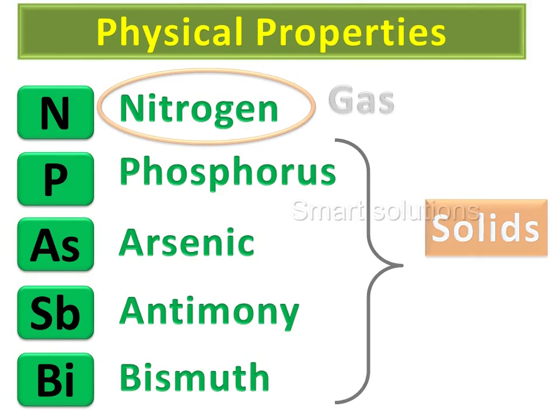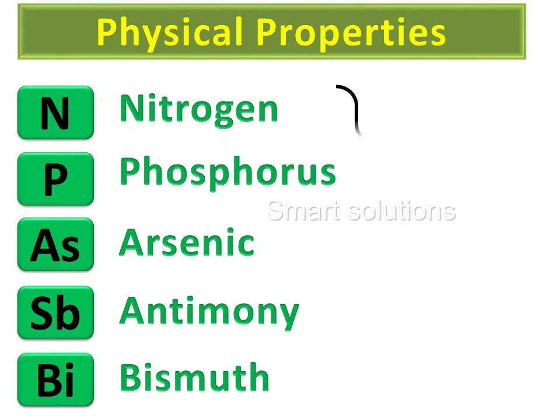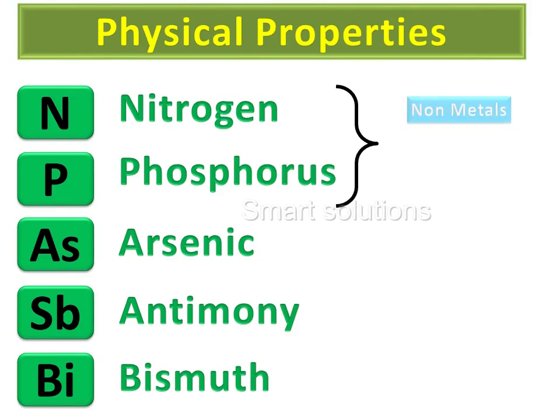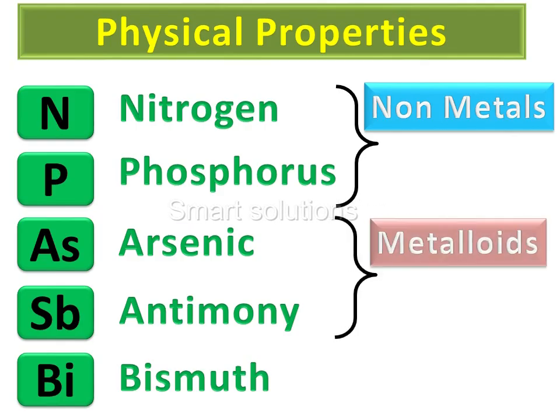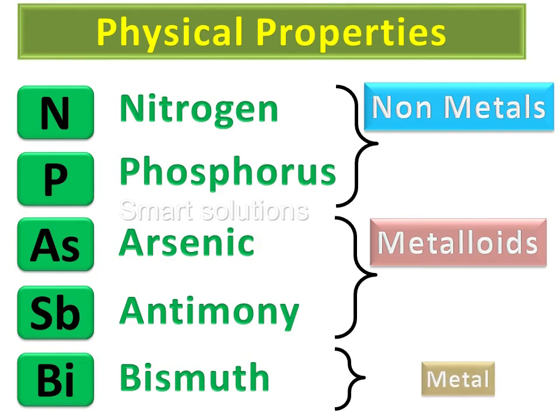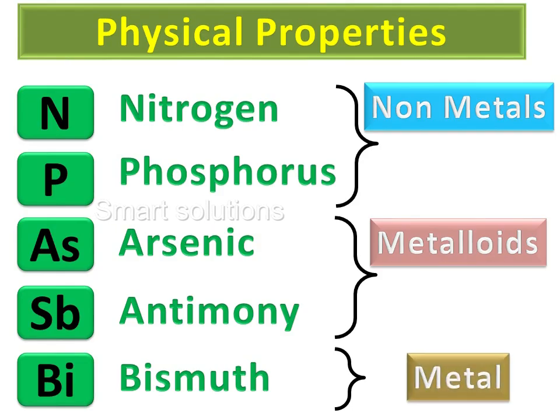Nitrogen and phosphorus are nonmetals. Arsenic and antimony are metalloids. Bismuth is the only metal in this group.